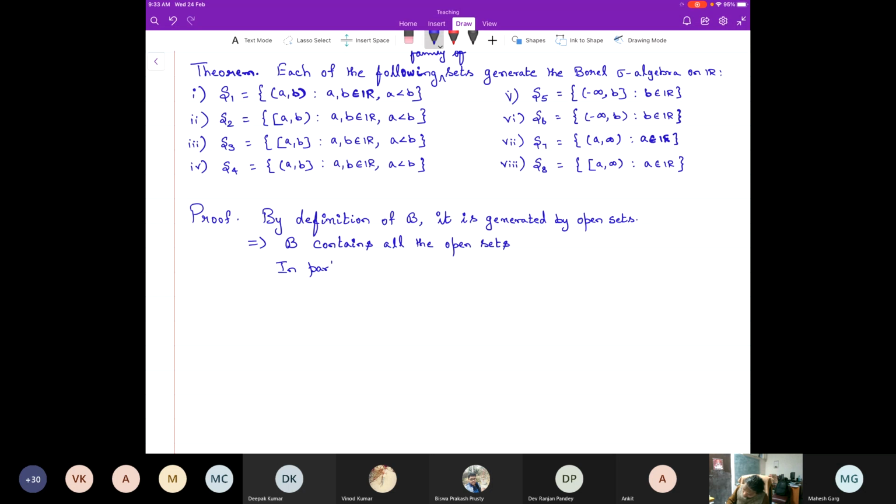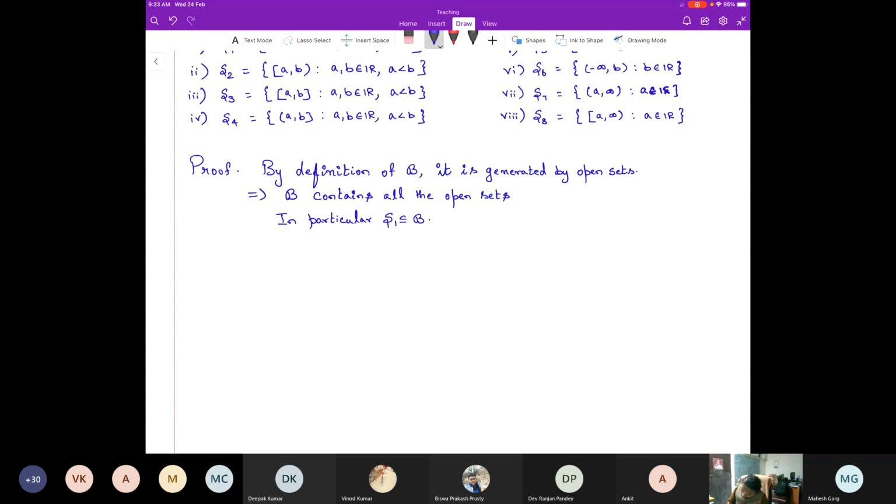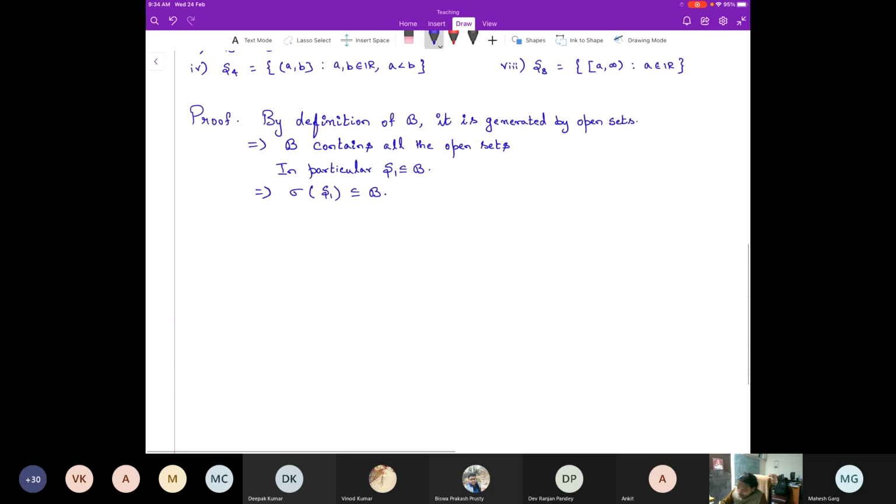In particular, S1 is contained in B. And therefore, once you know that S1 is contained in B, the sigma algebra generated by S1 is going to be contained in B. So now we will have to show that B is contained in sigma of S1.